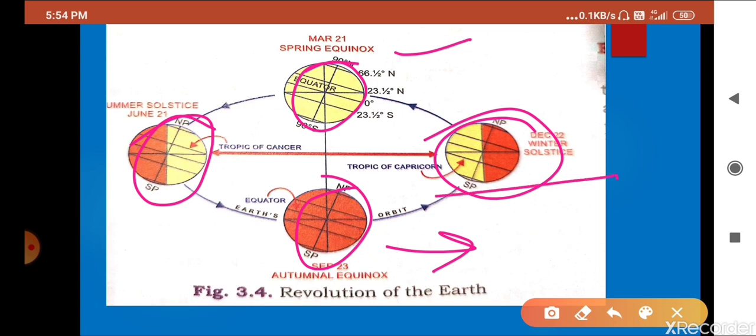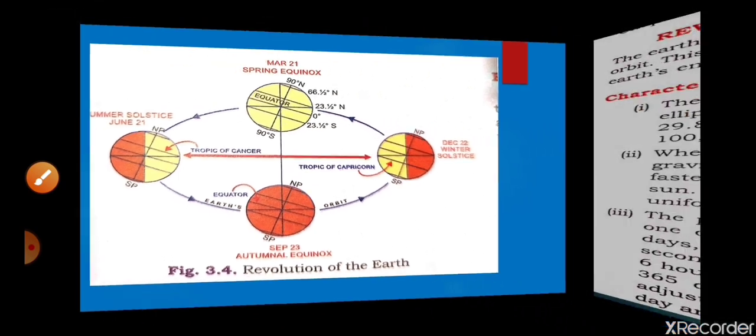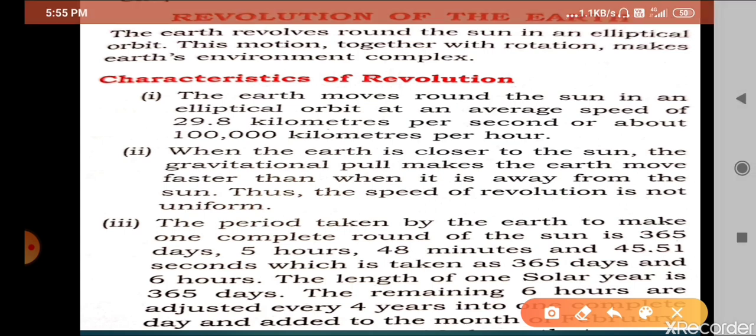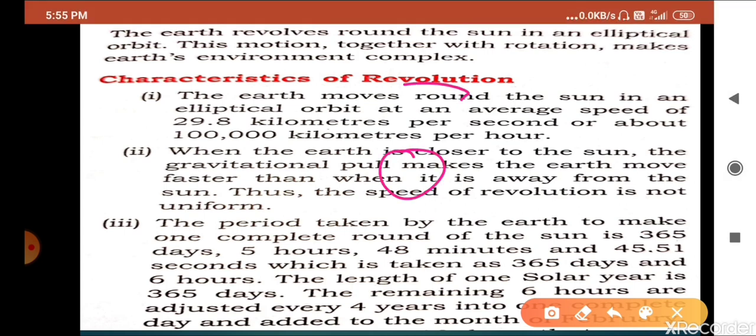Now we are going to discuss the next topic, that is revolution of the earth and its characteristics. We know well that the earth rotates around the sun. Suppose this is the sun and this is the earth's orbit, and the earth moves in this orbit, and that is known as revolution.